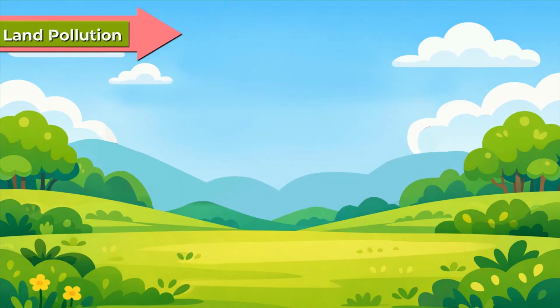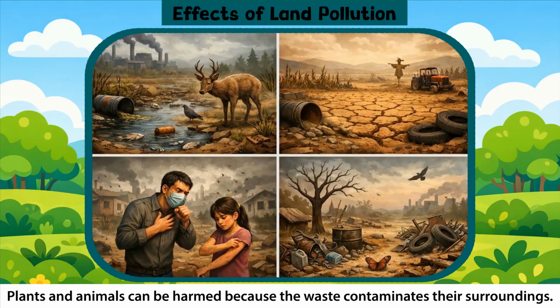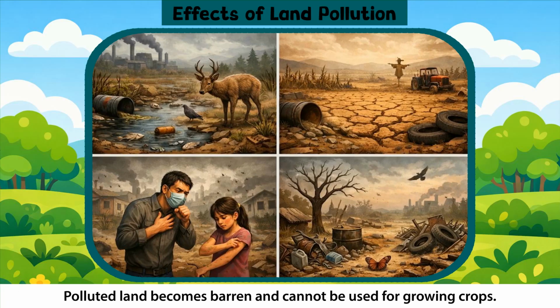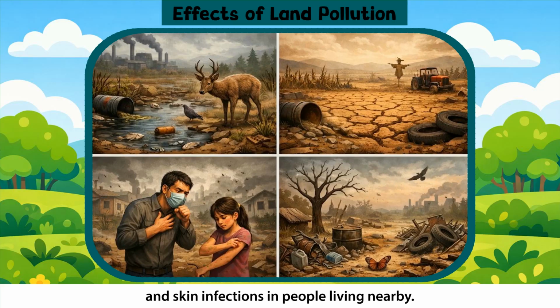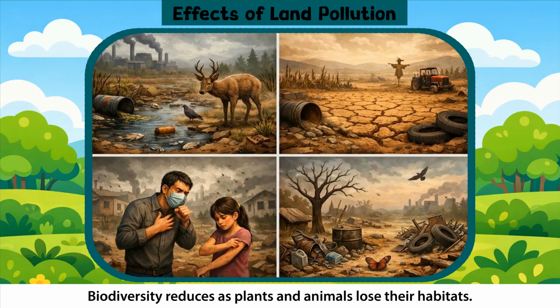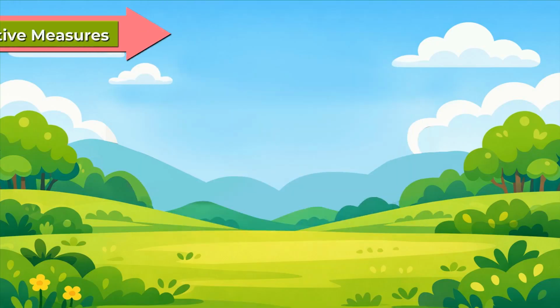Effects of land pollution. Plants and animals can be harmed because the waste contaminates their surroundings. Polluted land becomes barren and cannot be used for growing crops. Polluted land can spread diseases, causing breathing problems and skin infections in people living nearby. Biodiversity reduces as plants and animals lose their habitats.